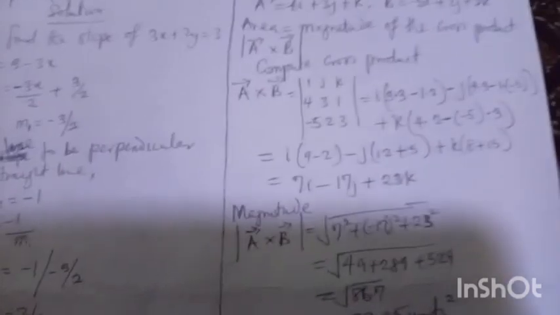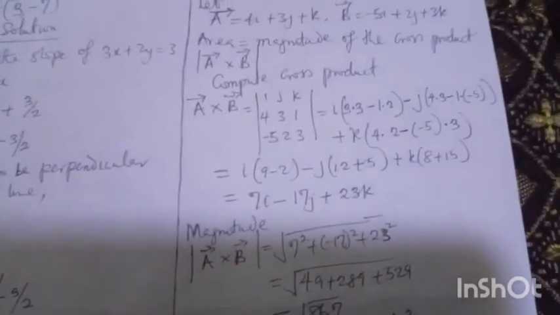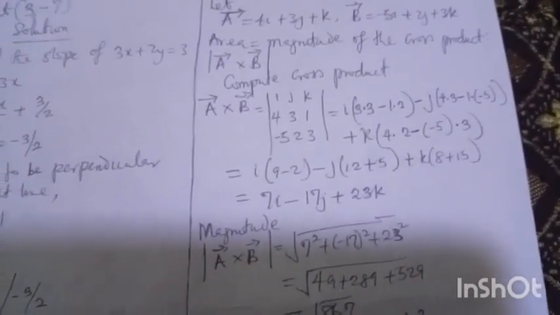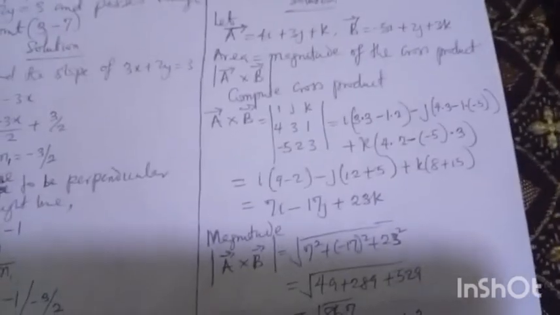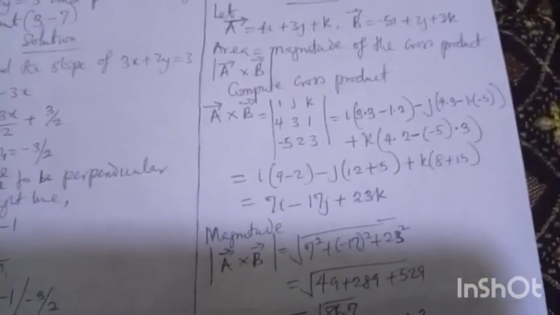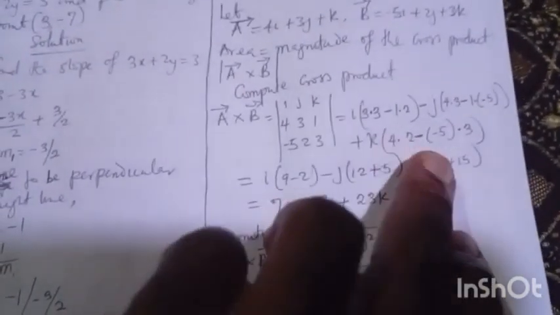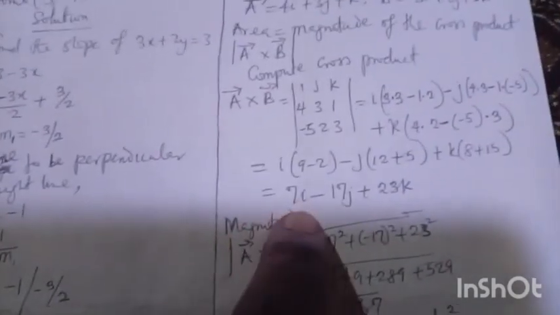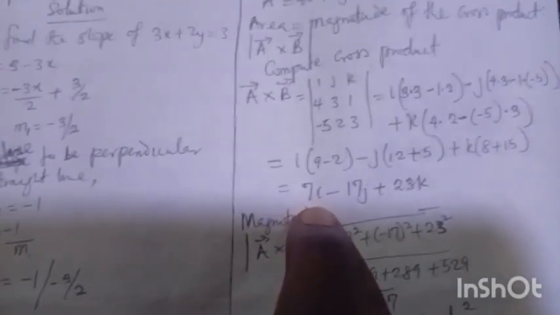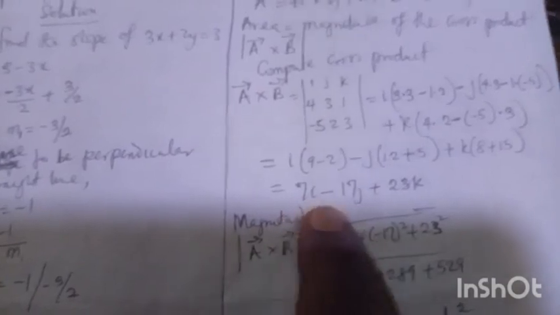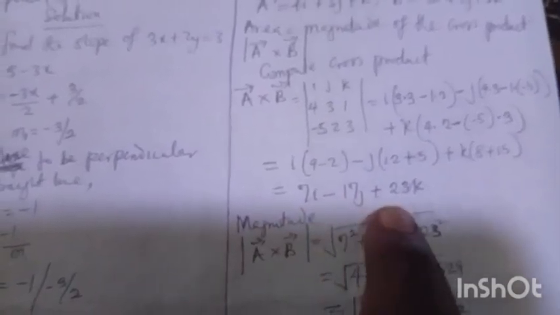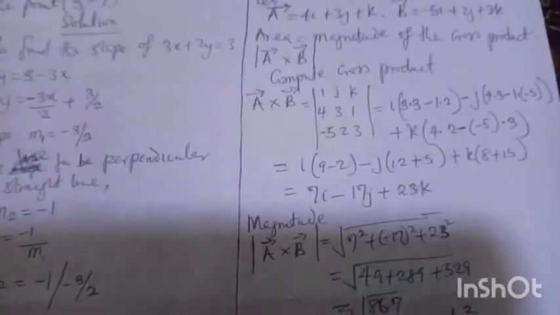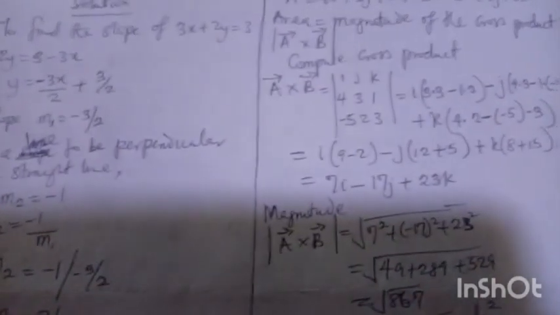And the other side, I believe you can see my camera very well. Concerning that of k, you can see 4 times 2 minus 5 times 3. Putting everything together, I got my final answer: 7i minus 17j plus 23k. That is my answer. Now the magnitude is what I want to find.